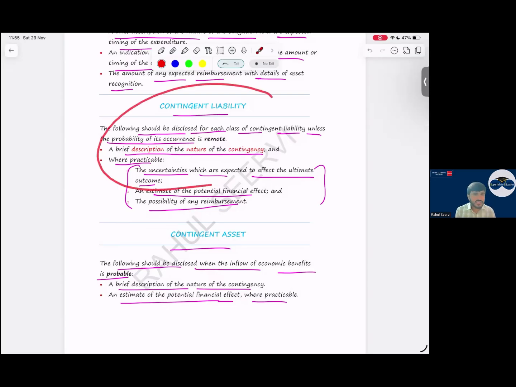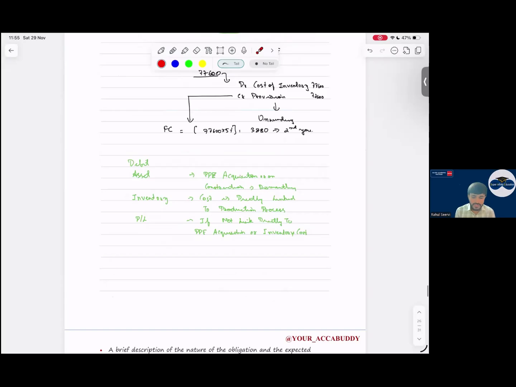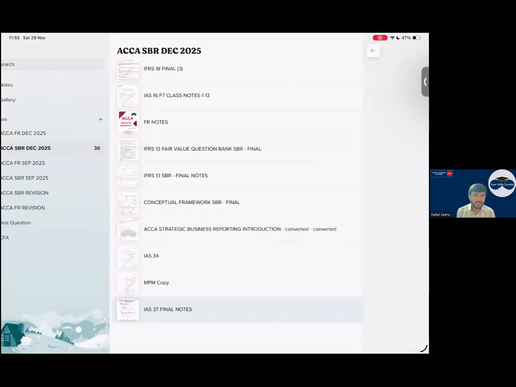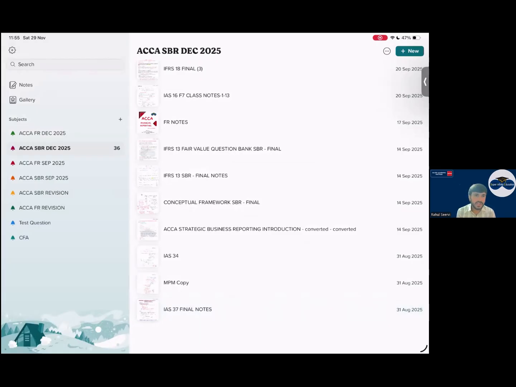In case of contingent liability and contingent asset, we have discussed that, sir. A brief description should be given of the nature of the contingency, and we have to mention any financial effect. If it is possible to calculate the financial effects, we have to calculate it and disclose it. Simple. So with this, your IAS 37 revision is also done. You should remember how to identify whether it's a provision or not, whether it's a contingent liability or not. So this part is also done.